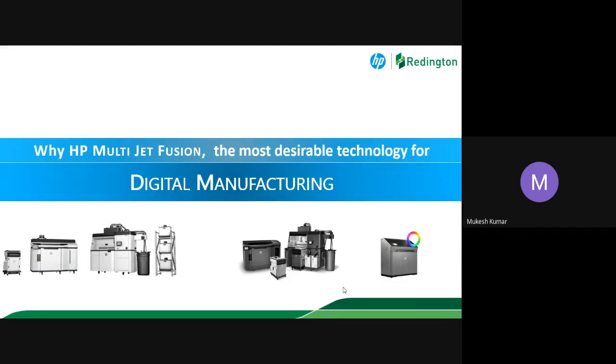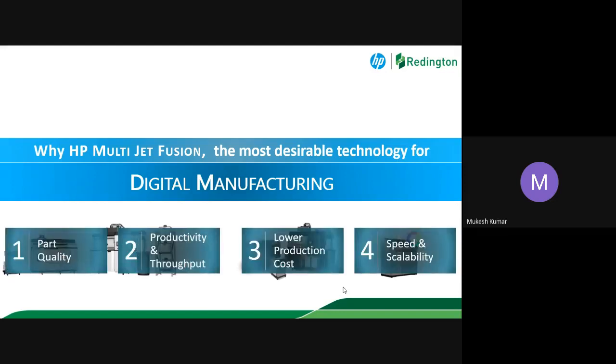Now, why is HP Multijet Fusion the most desirable technology for digital manufacturing? That is basically the part quality, production throughput you can get, lowest cost, speed and scalability. Scalability, basically, we are working on different kinds of application areas onto it.